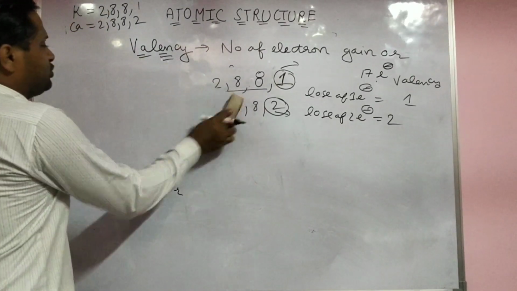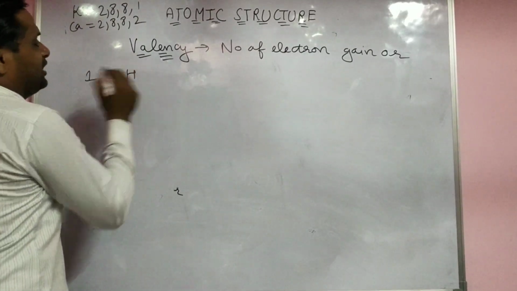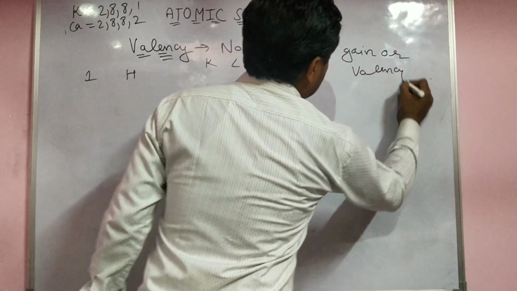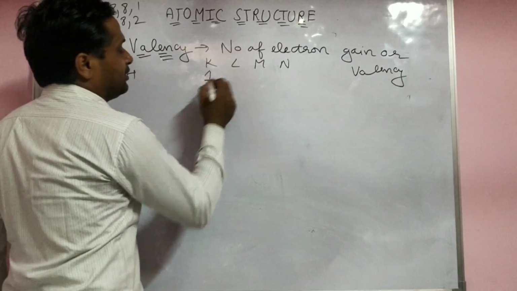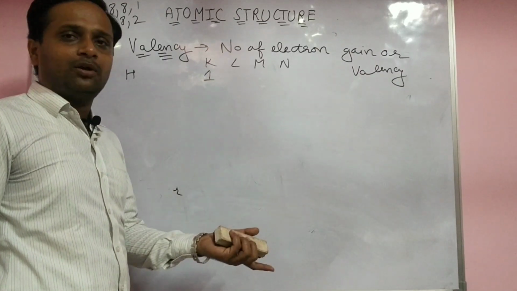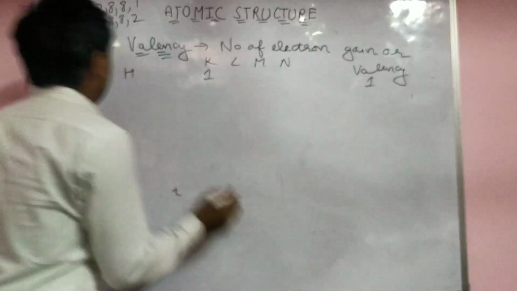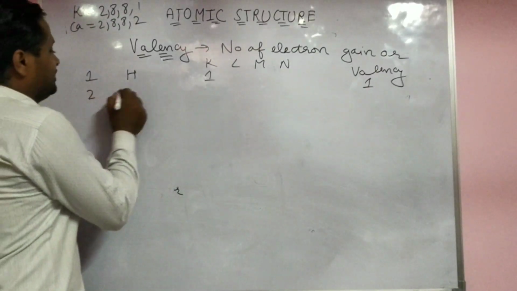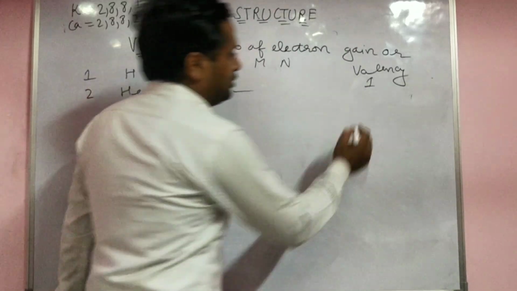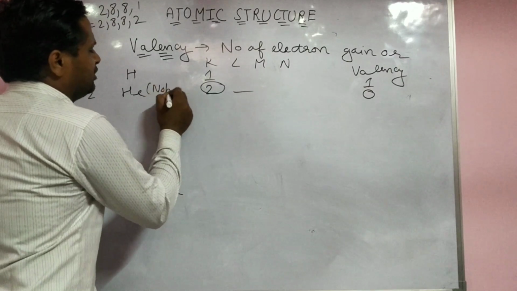Yes. Now we try to see the valency of elements 1 to 10, and 11 to 20. Yes, 1. Hydrogen. Their configuration is K, L, M, N. Valency. Yes, configuration of hydrogen is 1. In the first shell they want 2 electrons. Both things are possible. To lose 1 electron and become 0, then also stable. If it gains 1 electron, then it becomes 2, duplet, then also stable. Their valency is 1. It can take one and it can also give one. Second, helium 2. First shell completed, next empty. It means they do not require any electron. Completed and stable already, noble gas, which does not require any electron, that is called noble gases.